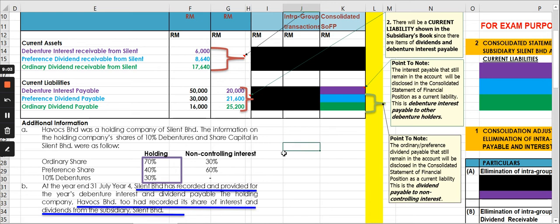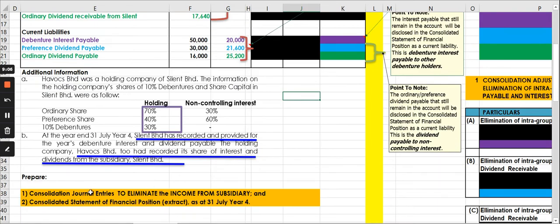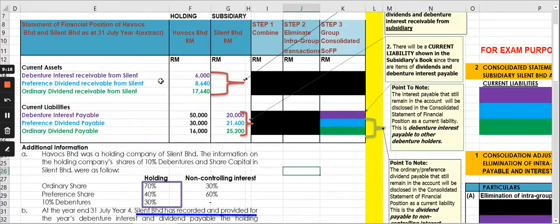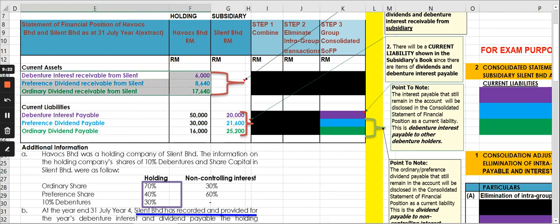So let's now do the requirement. Consolidation journal entries to eliminate the income from subsidiary. Income from subsidiary here is the intra-group dividend receivable and intra-group debenture interest receivable. So all this must be eliminated.